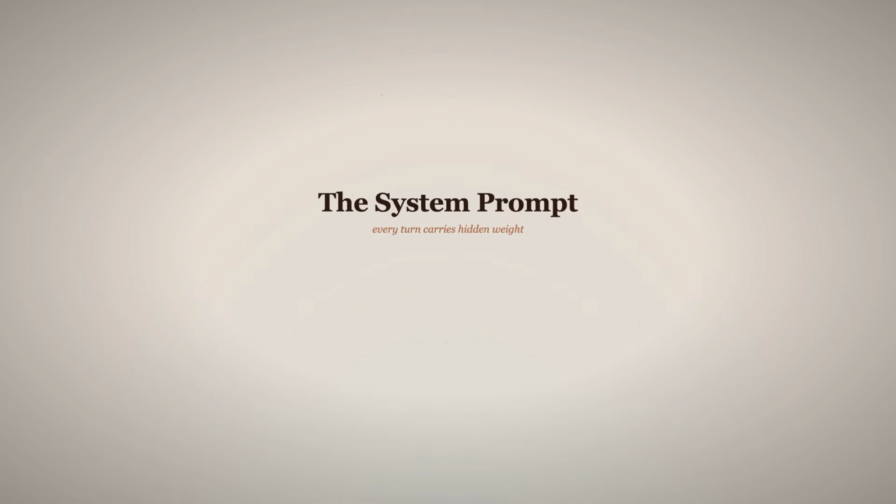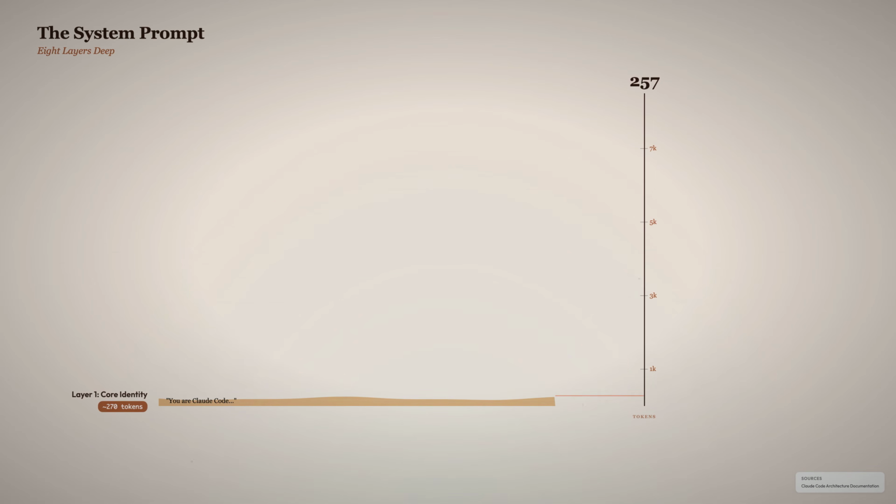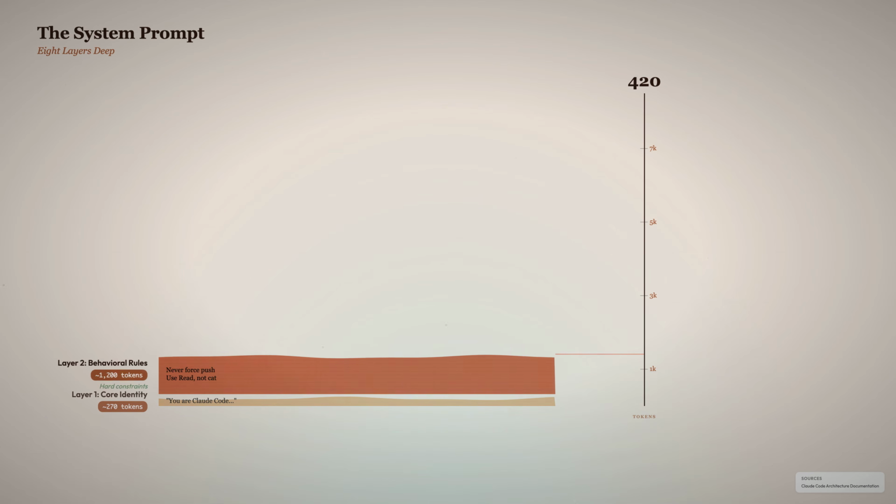Every turn through that loop carries hidden weight: the system prompt. Not a paragraph, thousands of tokens, assembled from 8 distinct layers. Layer 1, core identity, 270 tokens: you are Claude Code. Layer 2, behavioral rules: never force push, use Read, not cat. Hard constraints, not suggestions.